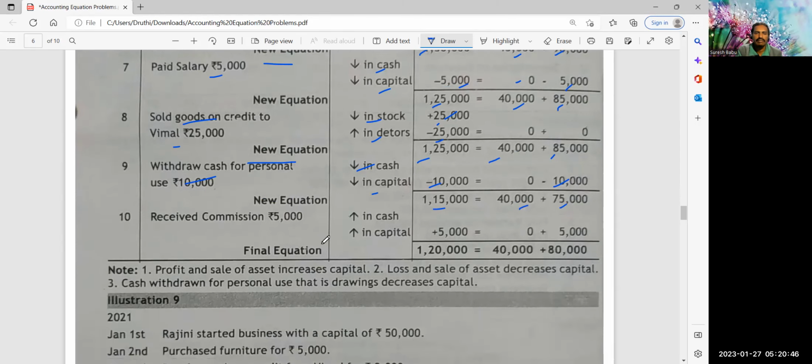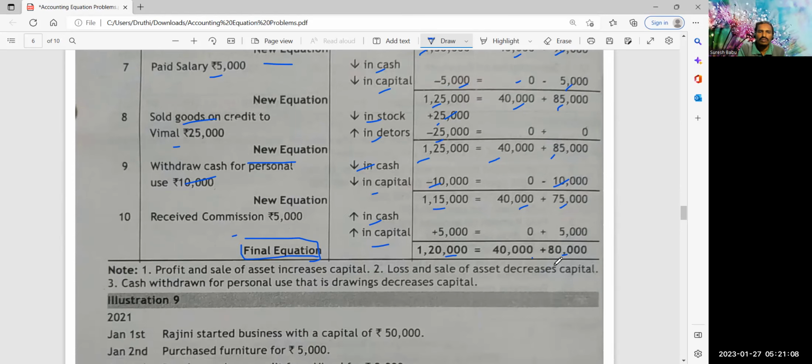plus 75, 1 lakh 15. Okay, received commission 5,000, so plus capital 5,000, 1 lakh 20, 1 lakh 20, that is 40 plus 80. On each and every stage, the final accounting equation tallies: the asset side is equal to liabilities plus capital.